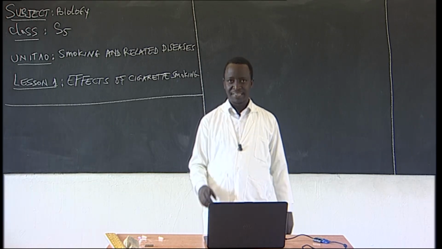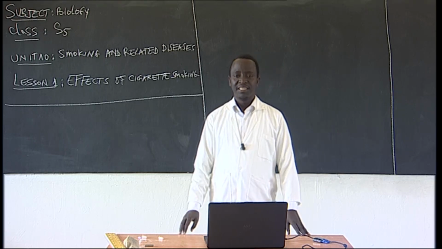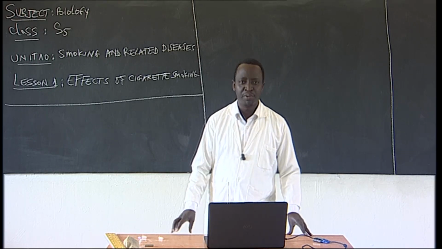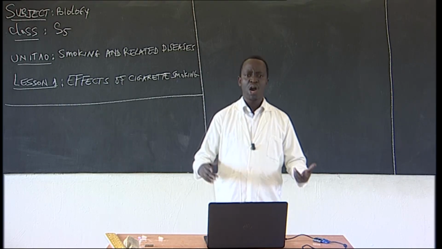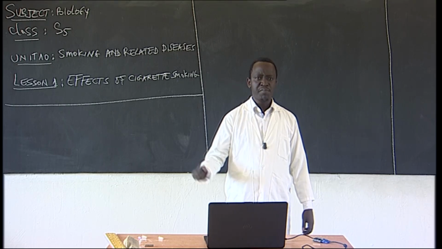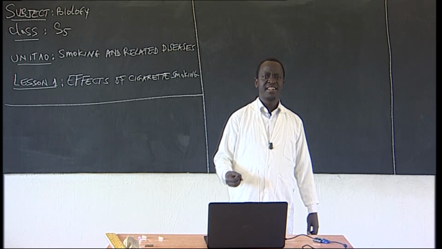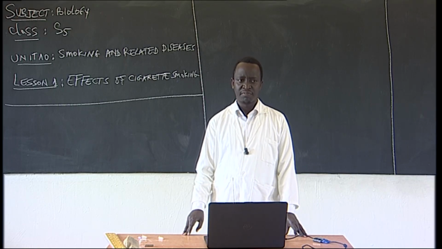If this nicotine reaches into the brain, the brain can change how it works. It can be stimulated and work at a level which is not normal. You see? Because of this nicotine.